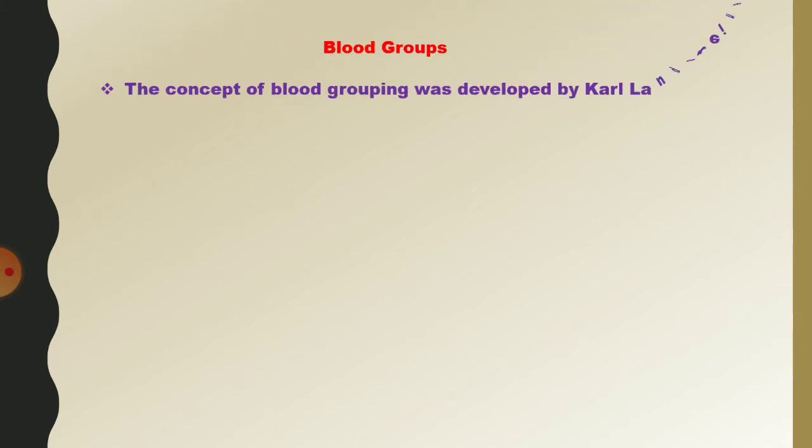Next one, blood group. The concept of blood grouping was discovered by Karl Landsteiner in 1900. He identified the blood groups A, B and O. The AB blood group was recognized by De Castello and Sturli in 1902.